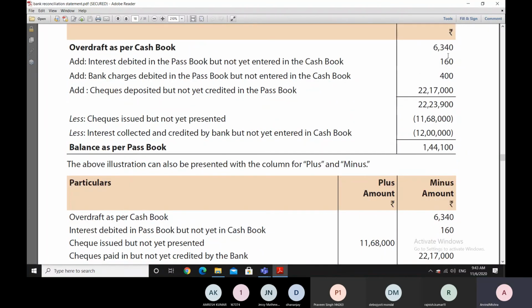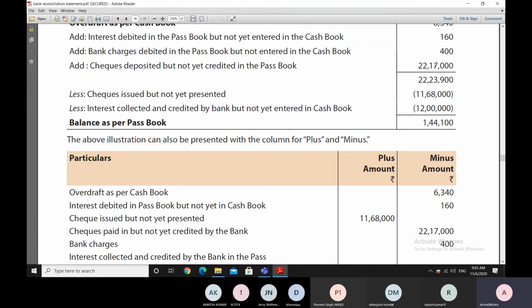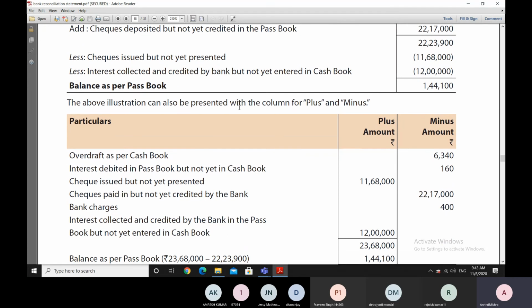So all we have to do is that whatever figures we have to subtract, going by the reasons that are mentioned here in the question, whatever we have to subtract, because we have to reduce. When we say we are reducing it,